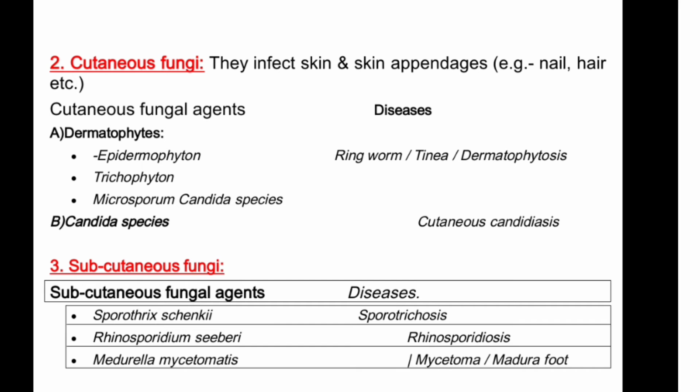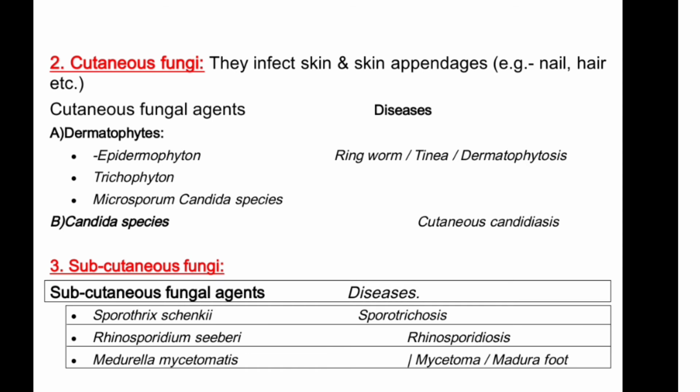Cutaneous fungi infect the skin and skin appendages, nail, hair, etc. Cutaneous fungal agents are further divided into dermatophytes and Candida species. The dermatophytes are further divided on the basis of what they infect, like skin, hair, or nail. Epidermophyton infects the skin and nail. Trichophyton, so 3, skin, hair, and nail. And Microsporum causes infection of the skin and hair. Disease: ringworm, tinea, or dermatophytosis. Candida species cause cutaneous candidiasis.